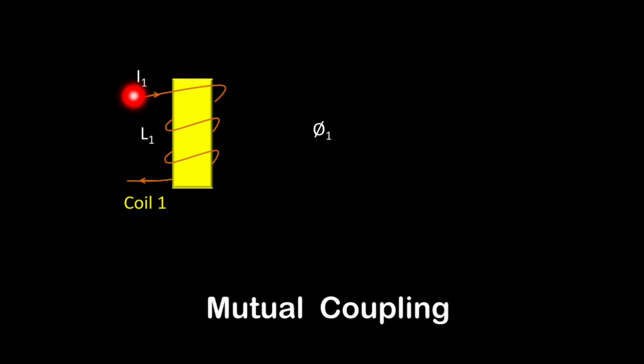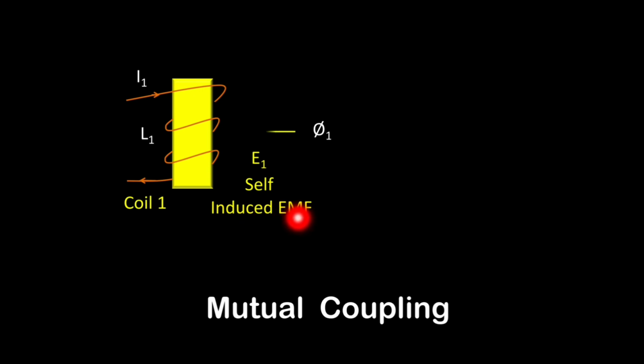Now, as the current is AC, the flux which is produced by that current will also be AC. Now, if this flux phi 1 is linking with the same coil, coil number 1, then according to Faraday's law of electromagnetic induction, EMF will get induced in coil number 1. Let that induced EMF be E1, and this induced EMF E1 is called the self-induced EMF.